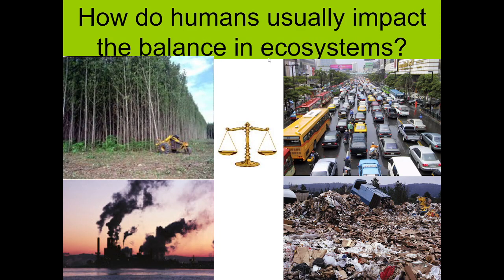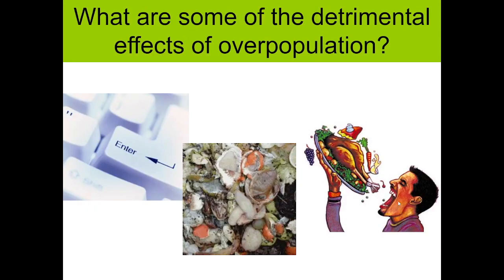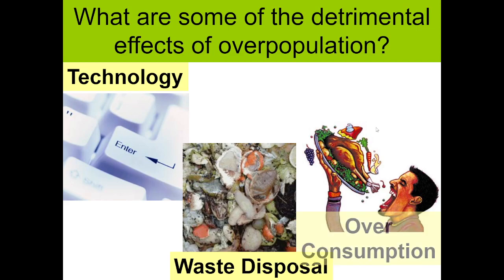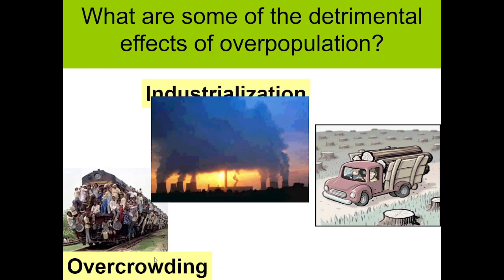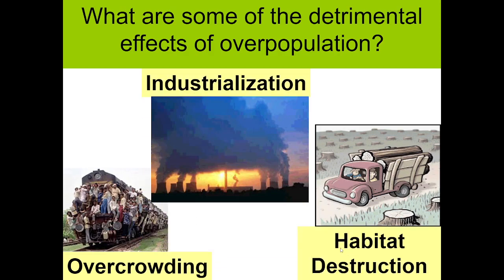How do humans usually impact the balance of ecosystems? Most of the time, humans impact it negatively due to deforestation, pollution, and bad air quality. What are some of the detrimental effects of overpopulation? Technology, waste disposal, and overconsumption. What are some other detrimental effects of overpopulation? Overcrowding, industrialization, and habitat destruction, such as deforestation.